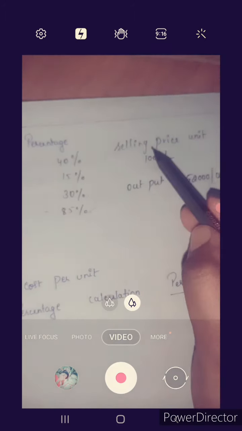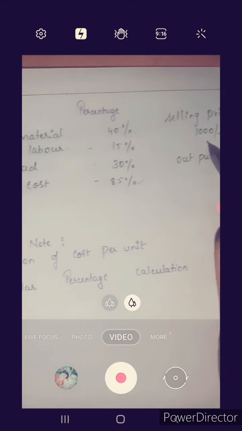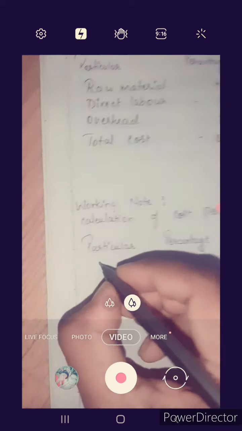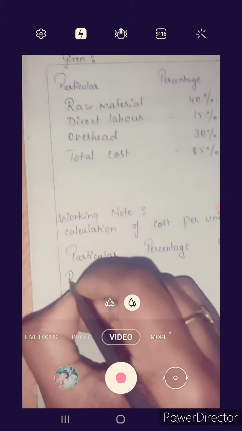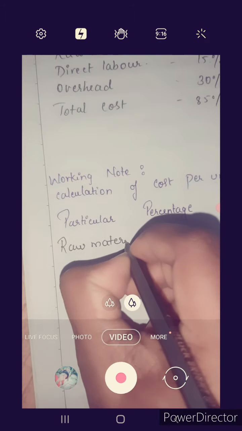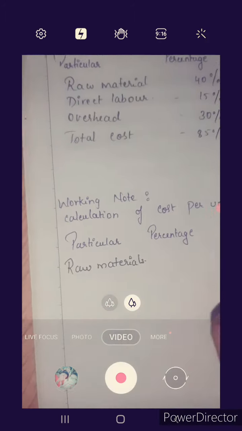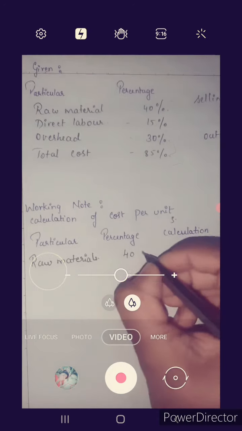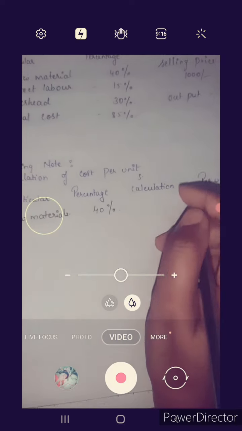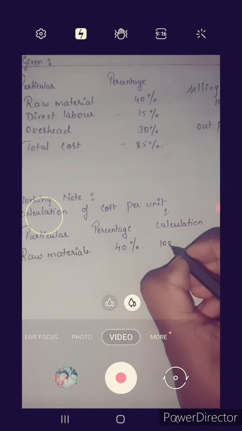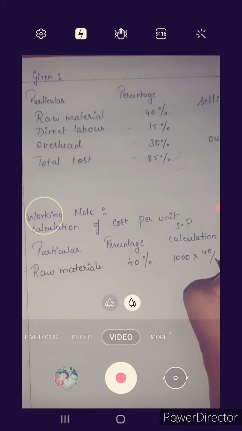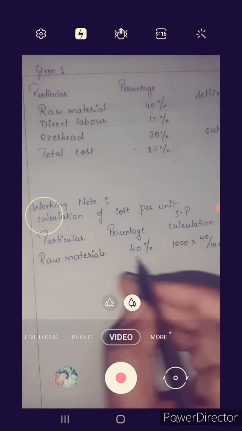On the basis of the selling price per unit, we will find the cost per unit. For raw material, the given percentage is 40%, so the calculation is 1000 into 40%, which gives the cost per unit for raw material.